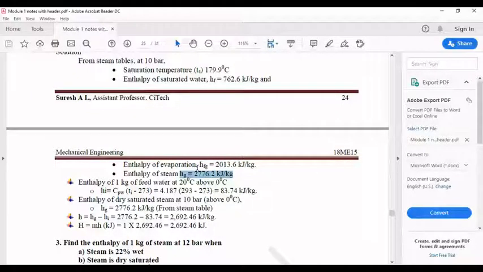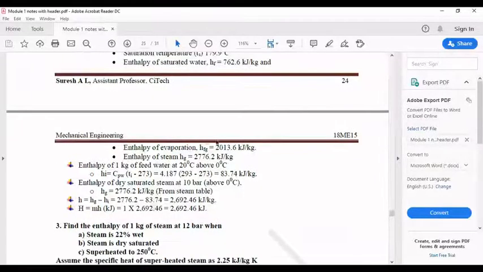Okay, just refer to the steam table and copy the values in it. Okay, it is 10 bar there again. So you refer to the pressure based steam table, and you get all these values, all the four values. Okay, now what is the second step?